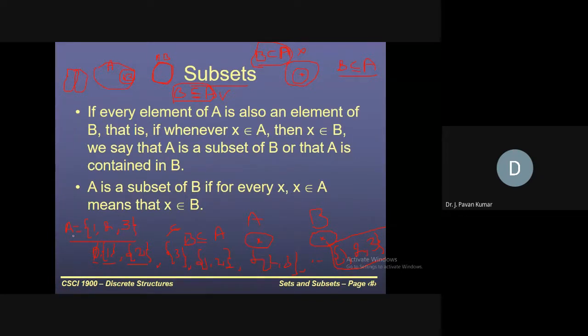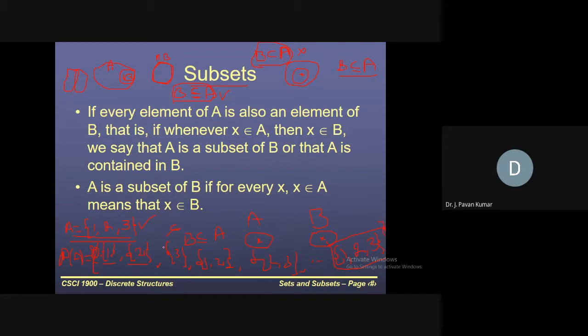Suppose A is the set, then we will denote the power set with P of A. This is also a set, which will contain subsets of this set as elements. I'm repeating once again: given a set A, the power set is a set which contains all the subsets of the given set, including itself.